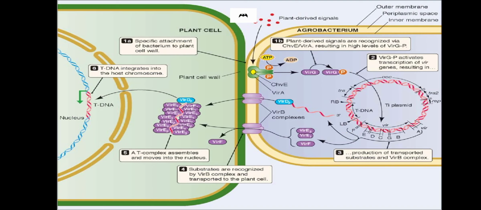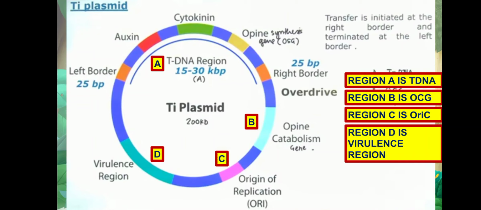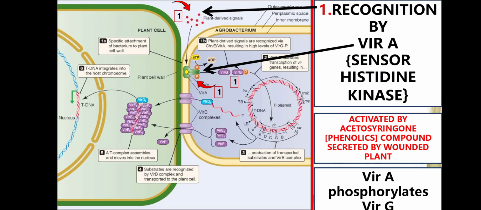Because without protection of Vir E2, the plant defense system will degrade the tDNA, and then again Vir D2 takes the DNA inside the nucleus, in which the tDNA attaches itself to the plant genome, isn't it?